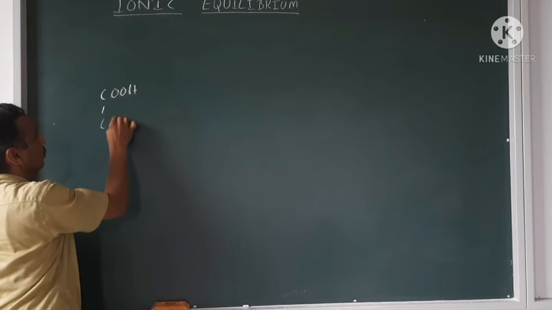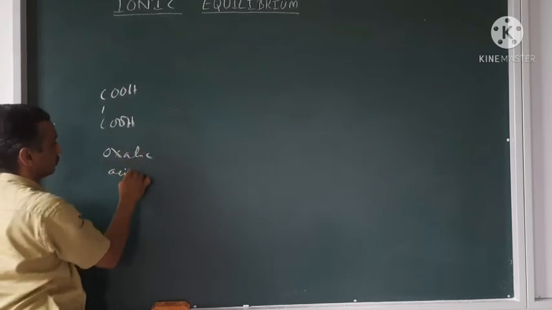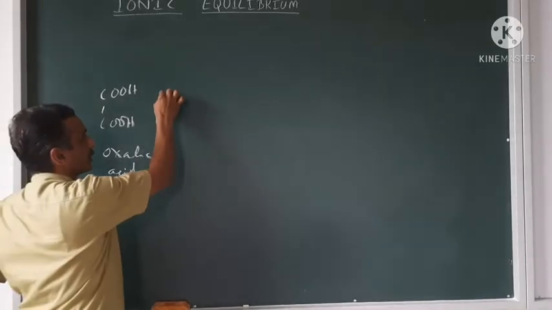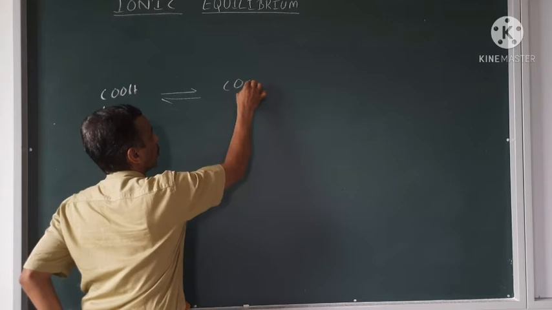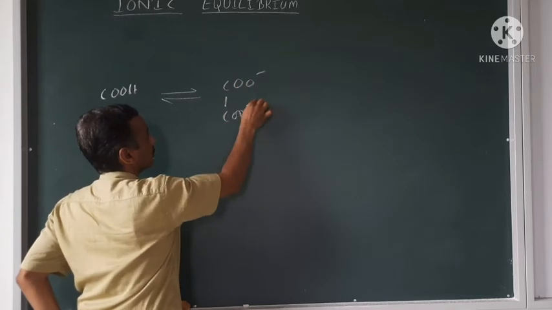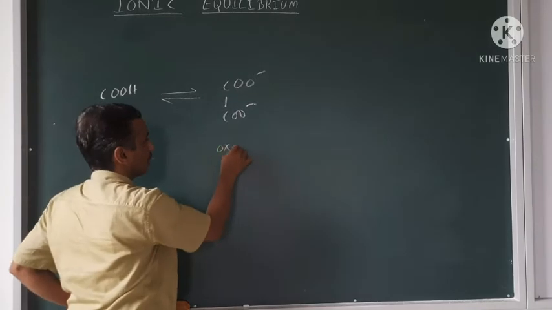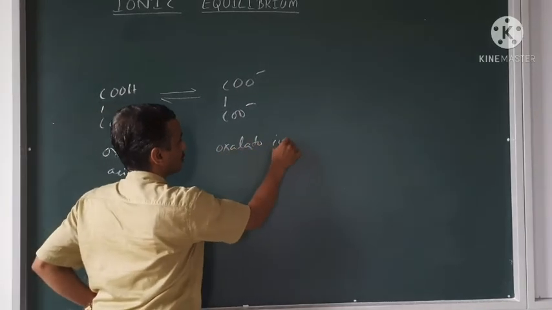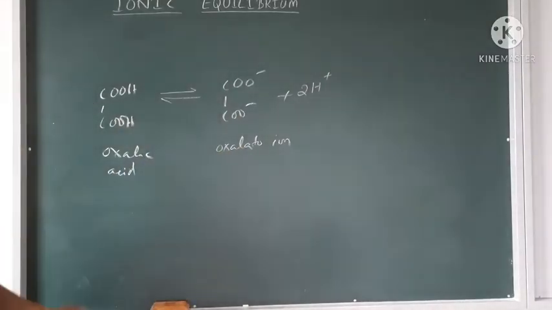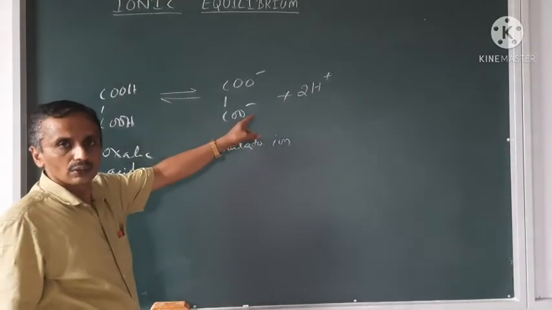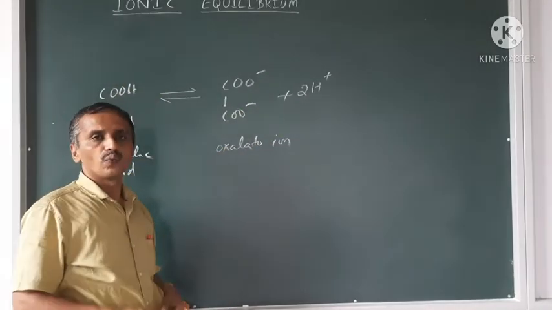COOH, COOH. This is oxalic acid. When dissolved in water, what happens? They start giving COO minus ion, which is called oxalato ion, along with 2H plus ion. And like this, the molecule converted into ions, we call it as